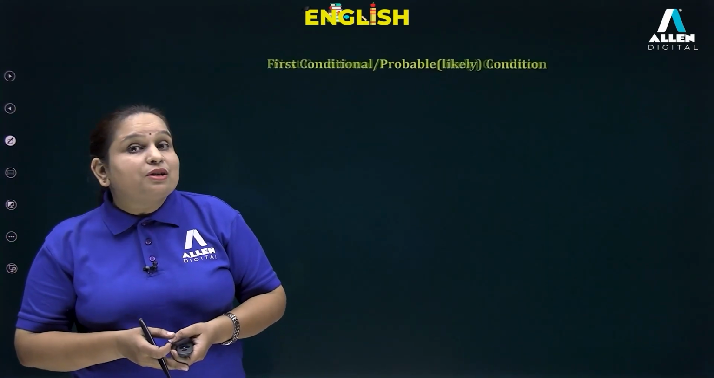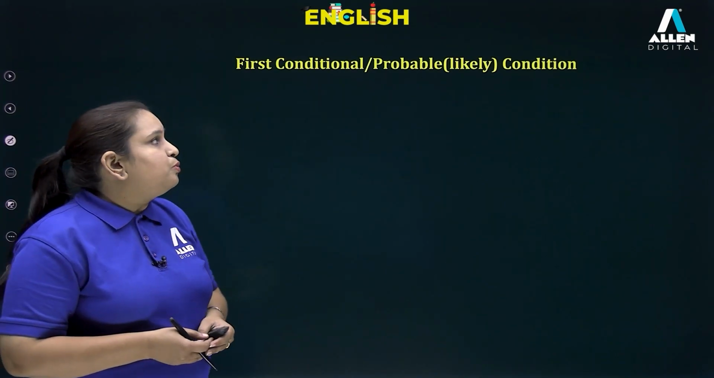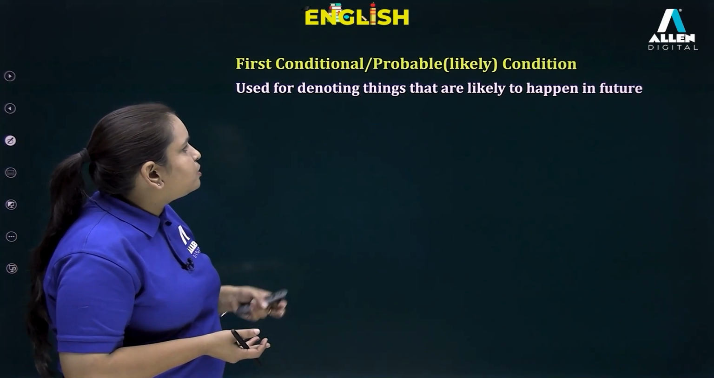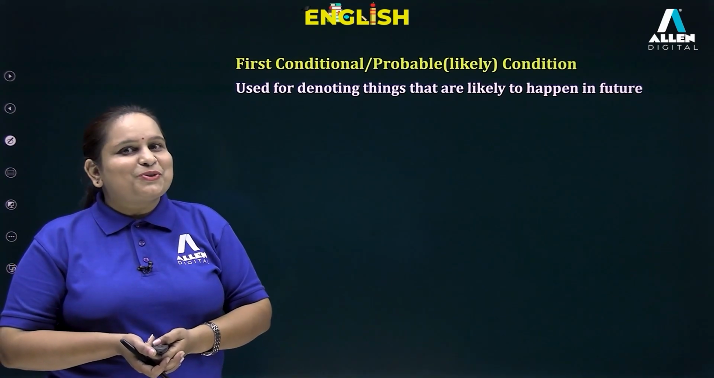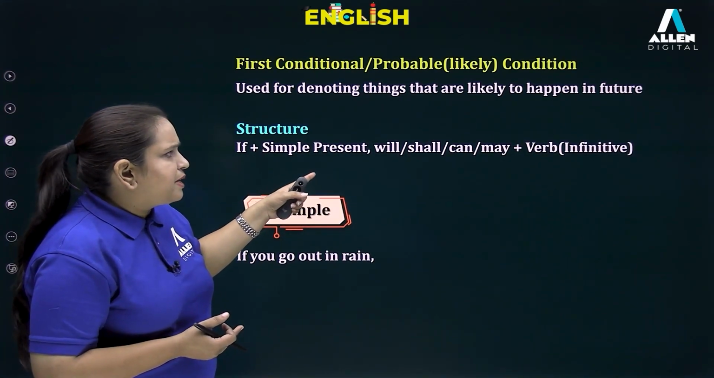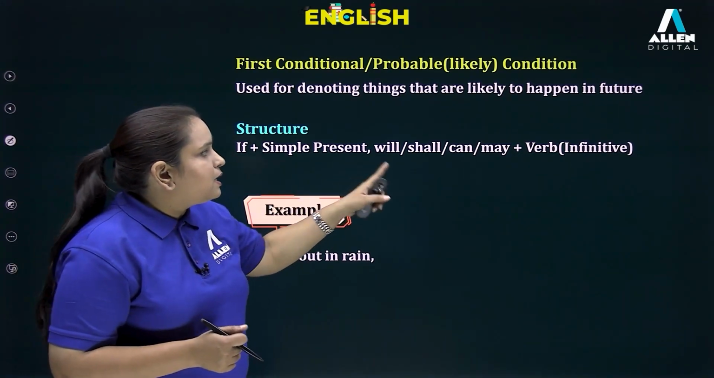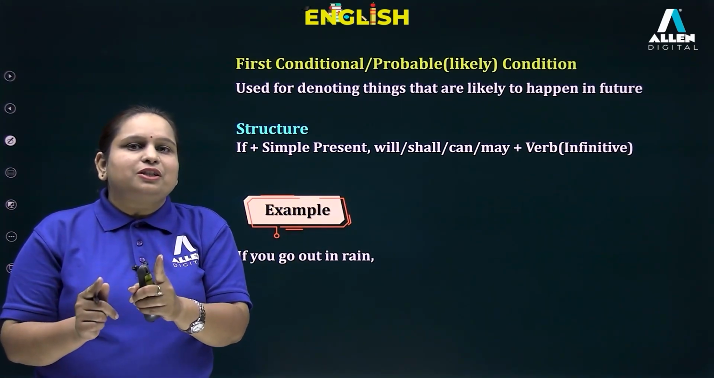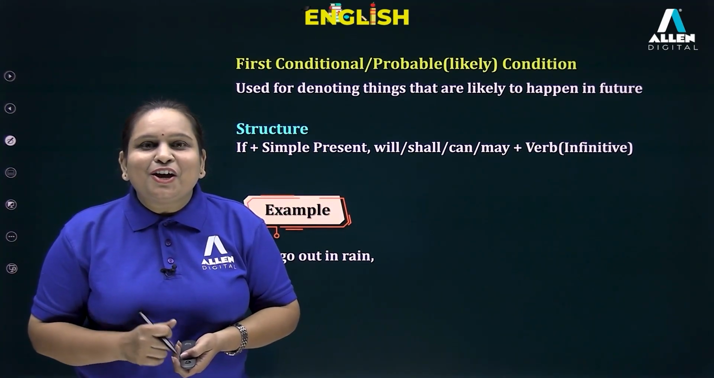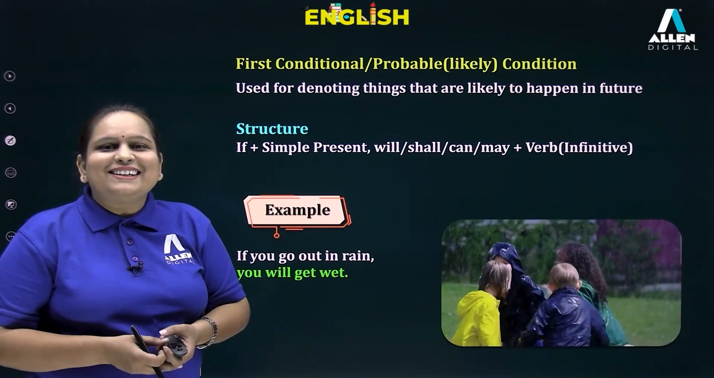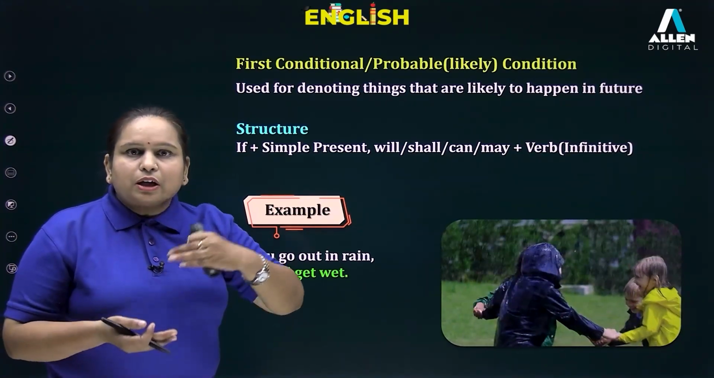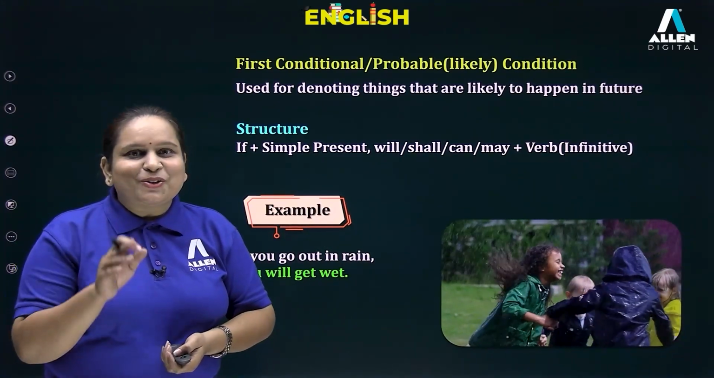Let us now proceed to first conditional. First conditional is also known as probable or likely condition. And what does it talk about? It talks about things that are likely to happen in future. And here's the structure: if plus simple present, will, shall, can plus verb first form. Infinitive means verb first form. And here's the example. If you go out in the rain, what will happen? Obviously, you will get wet, right? So I hope even this condition is clear to everyone. This is likely to happen in future. So if this happens, that will happen. Okay. So I hope I'm clear.